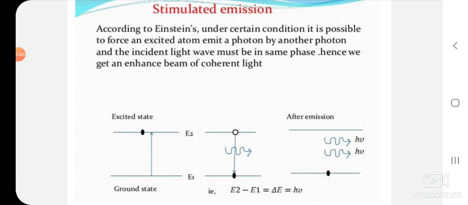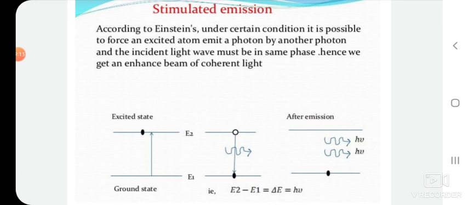Unlike spontaneous emission, in this process the light energy of a photon is supplied to the excited atom instead of to the ground state atom. Actually, this one is an artificial process.